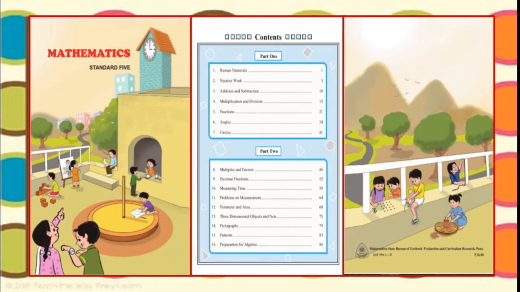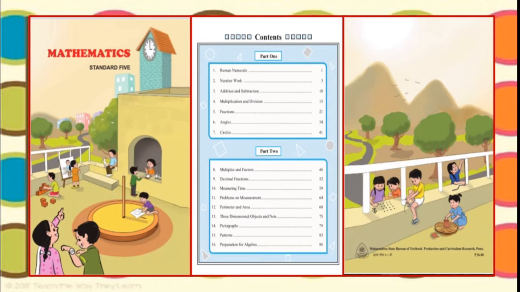It also has pictures of children doing different types of activities. We can see here creativity and constructivism. Nice portion you have this year. You will enjoy maths this year.